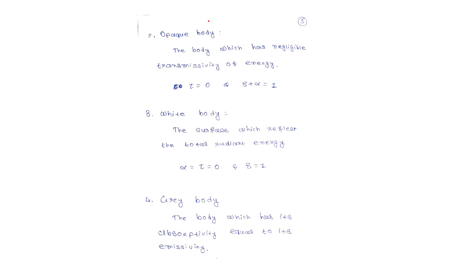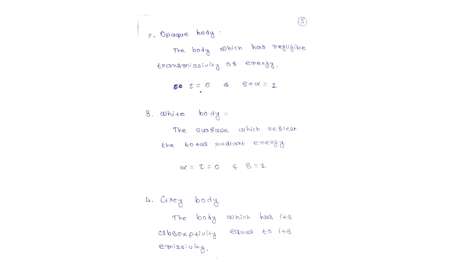Next one is the opaque body, the body which has negligible transmissivity of energy.